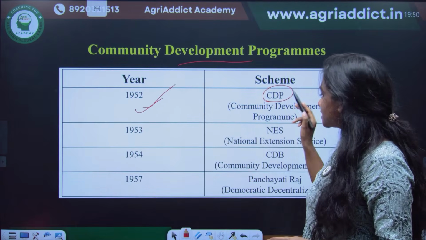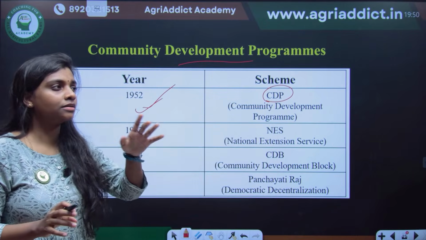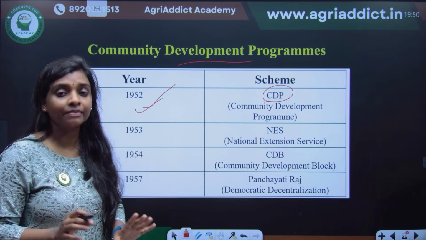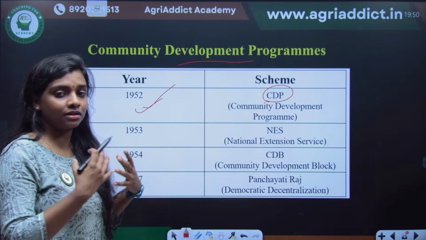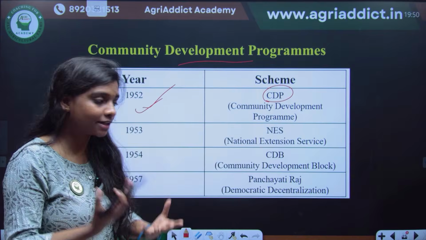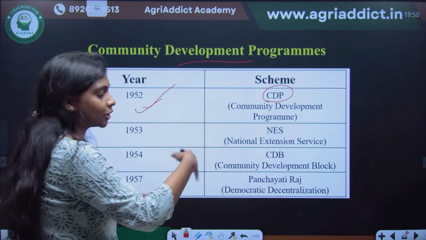In this program, they divided the area into 55 projects, community development projects. Under each project, there were 3 blocks. Like that, they started to give all the extension work, funding, agriculture production related inputs, credits and all to these particular areas.